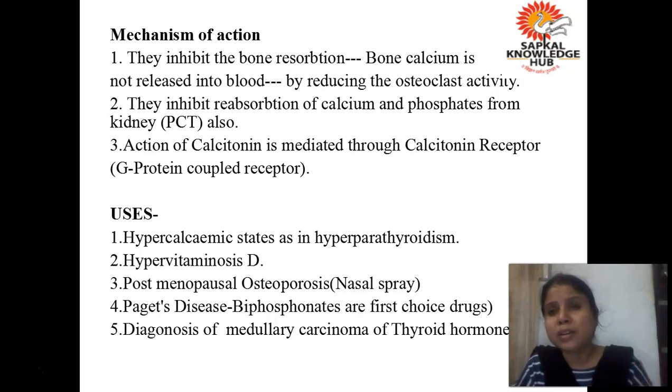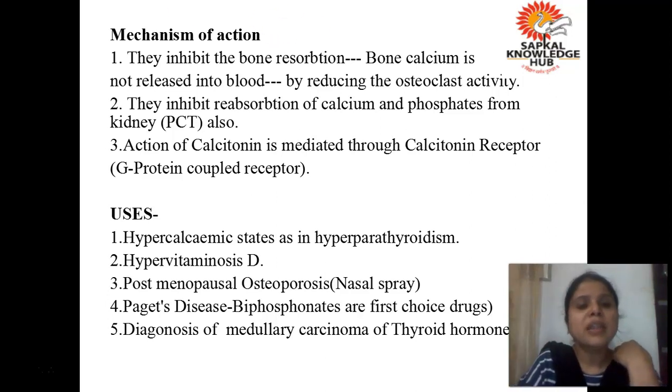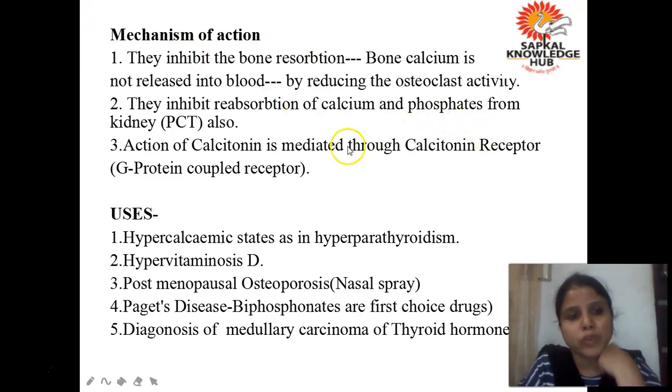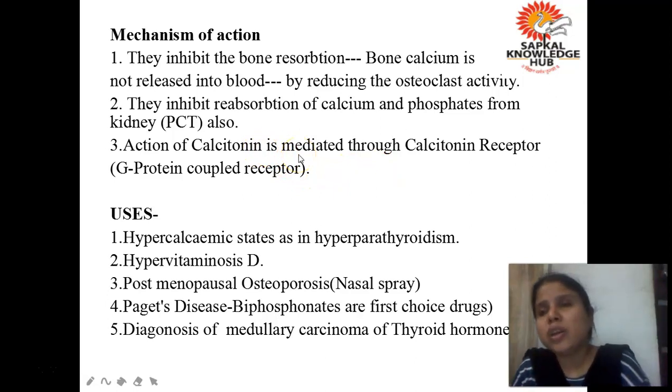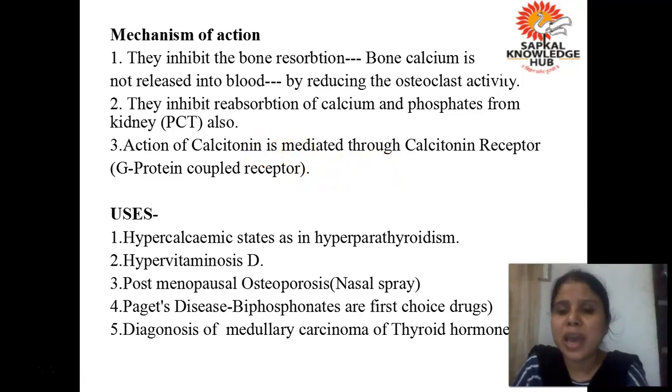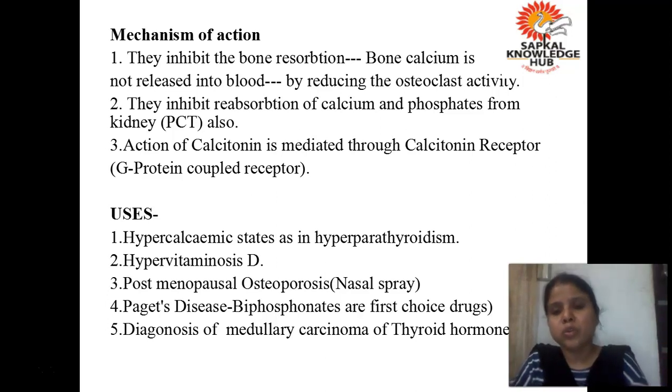तो ये क्या करते हैं calcitonin? वो osteoclast की activity को reduce करते हैं. Okay, so as a result the resorption is inhibited. Next है, they inhibit the reabsorption of calcium and phosphate from kidney also, as I have told you. An action of calcitonin, all of you know that all these agents, they act through receptors. So calcitonin also acts through a receptor, and its action is mediated through G protein coupled receptor, which we have already read. Okay, almost all the hormones till now what we have read, almost all receptors are G protein coupled receptor except the growth hormone.